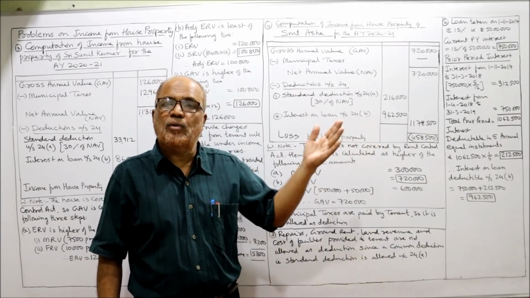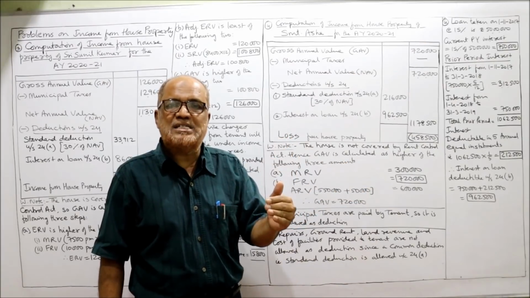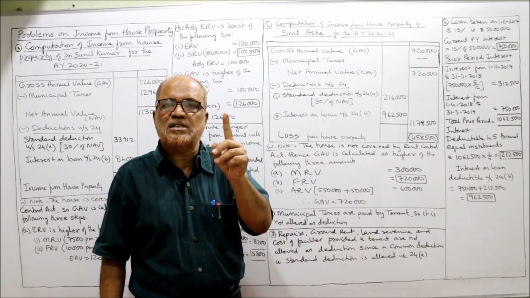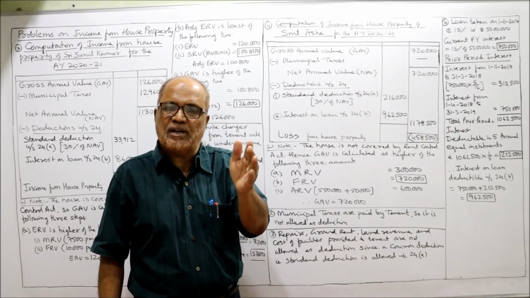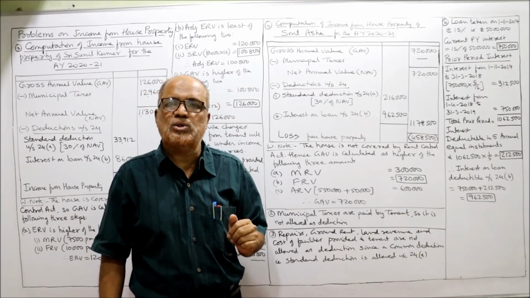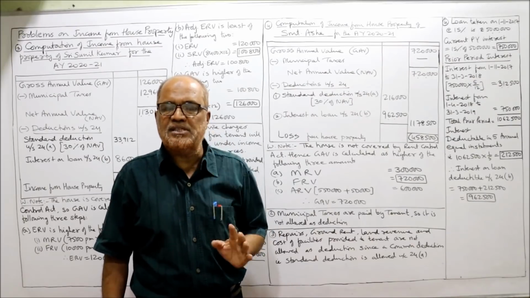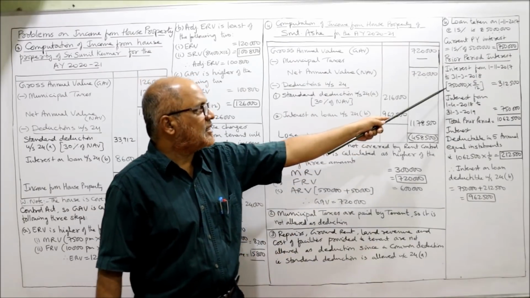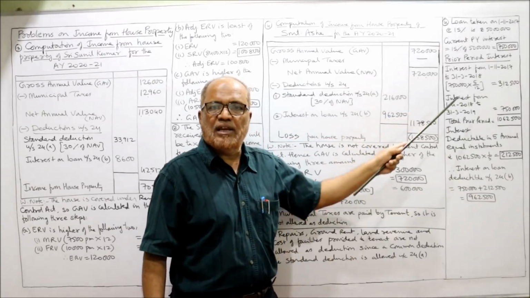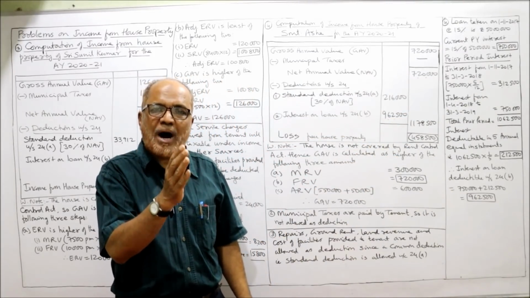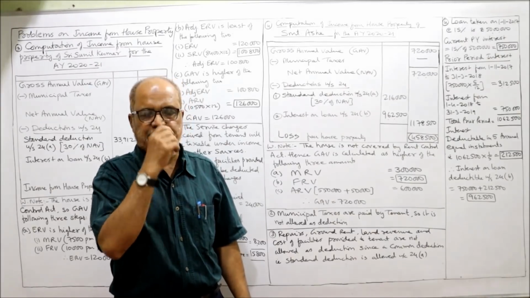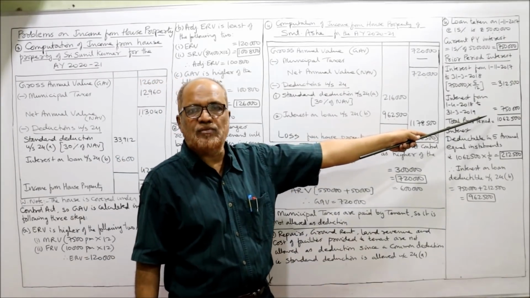Prior period interest, we have to calculate from when the loan is taken. The loan is taken on 1st November 2017. So 1st November 2017 to 31st March 2018, 5 months interest we require. So 5 months interest is 3,12,500. Then 1st April 2018 to 31st March 2019, it comes to 7,50,000, 1 year interest.